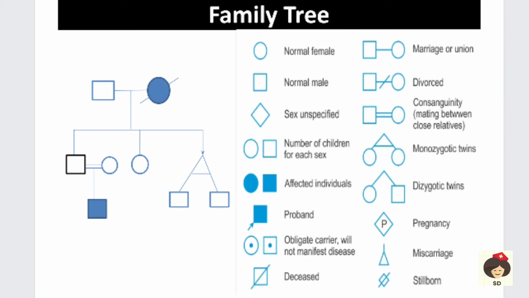And the proband is the origin from where the disease has come. If a person has a genetic disorder, you have to show it in colored form and put an arrow mark showing the proband.